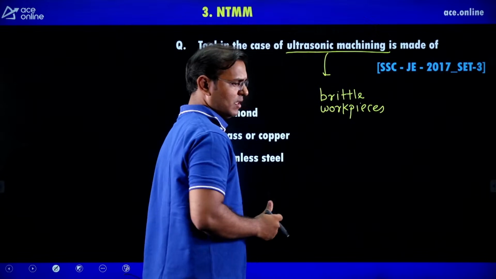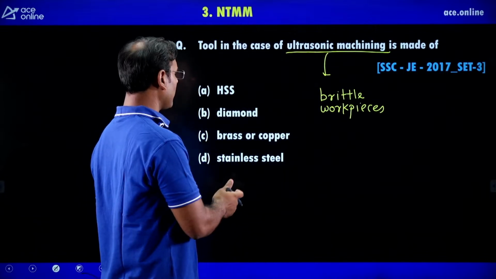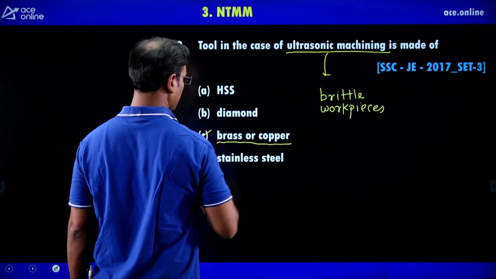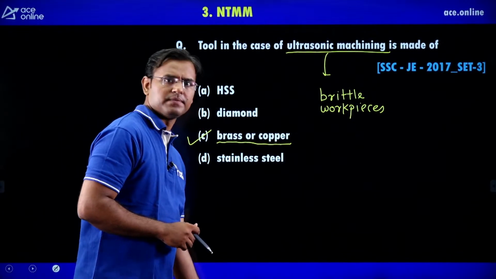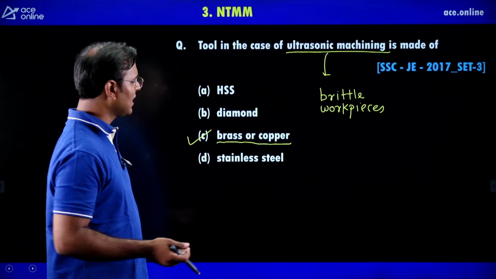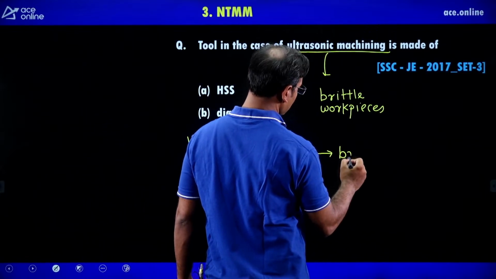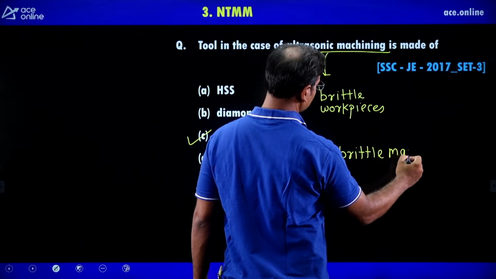And to make holes in brittle workpieces, the tool we use is a very soft tool, meaning a brass or copper tool. Guys, in the ultrasonic machining method, the mechanism of material removal is brittle fracture.